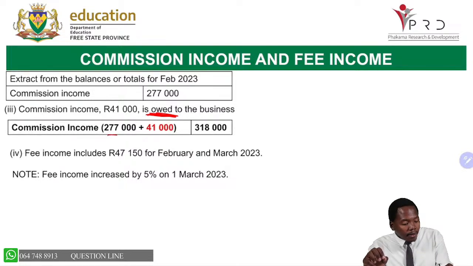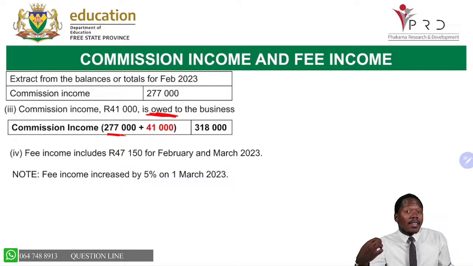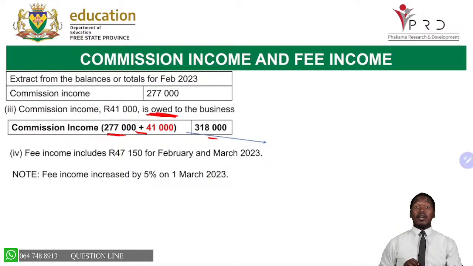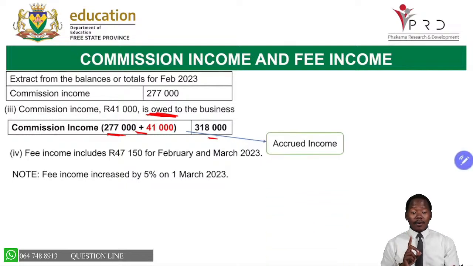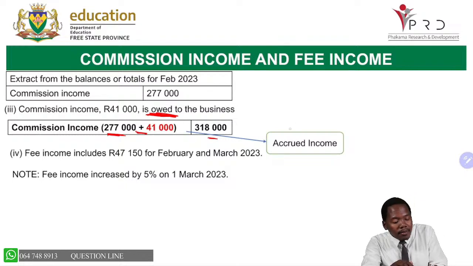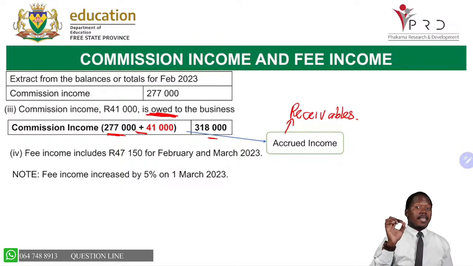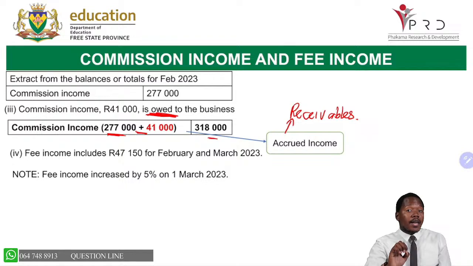Now, let us see how this is supposed to be recorded in the statement of comprehensive income. You take the amount in the trial balance, because someone is owing the business. Then you are going to do what? Add the 41,000, and then we get a total of 318,000. Remember, the 41,000 is an accrued income. If it's an accrued income, what does it mean? It means that you need to record it under your receivables. So please keep it safe.